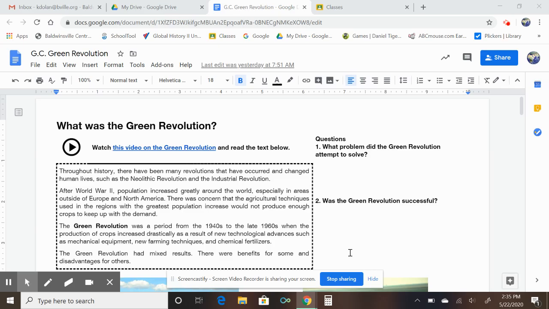The Green Revolution was a period from the 1940s to the late 1960s when the production of crops increased drastically as a result of new technological advances such as mechanical equipment, new farming techniques, and chemical fertilizers. The Green Revolution had mixed results. There were benefits for some and disadvantages for others.